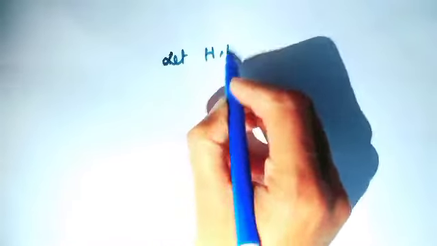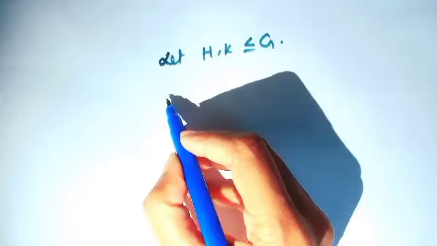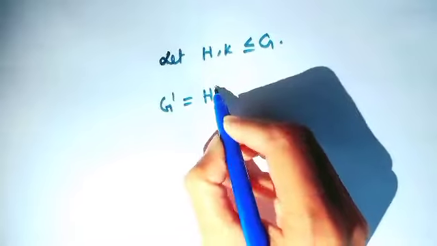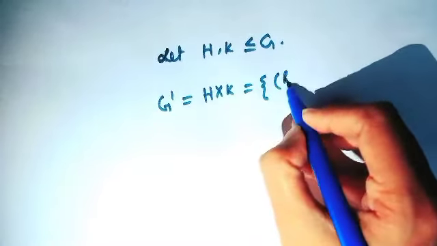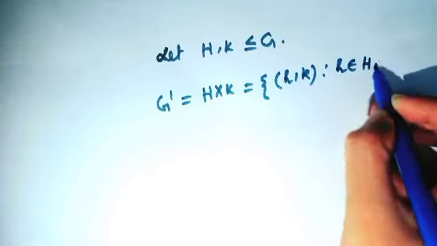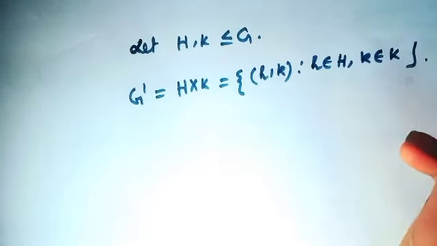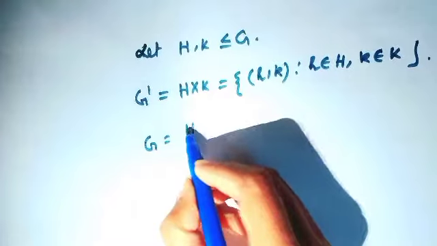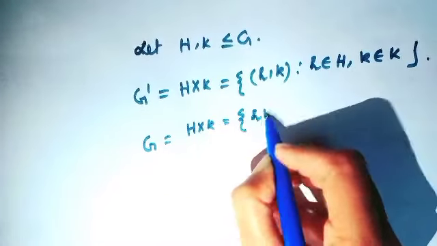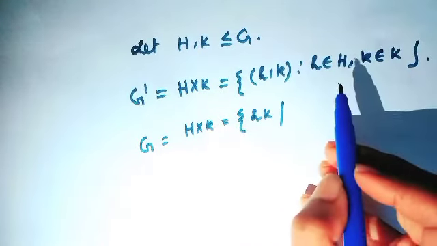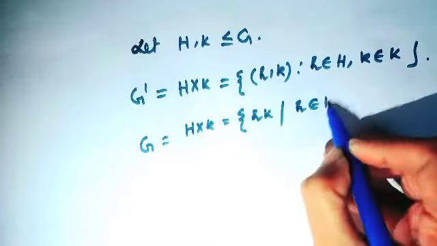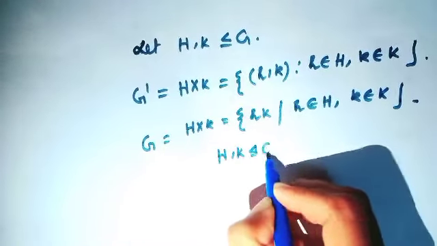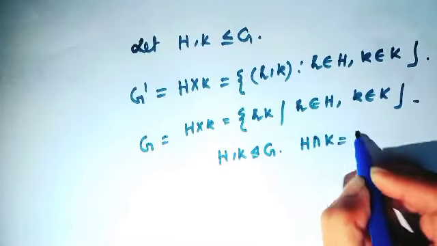Let S and K be two subgroups of G. Then the external direct product of S and K, G', equals S cross K, the set of all tuples (s, k) such that s is a member of S and k is a member of K. And the internal direct product of G equals SK, which is the set of all possible products small s times small k, where s is a member of S and k is a member of K. Here S and K are both normal subgroups of G and S intersection K equals the identity.